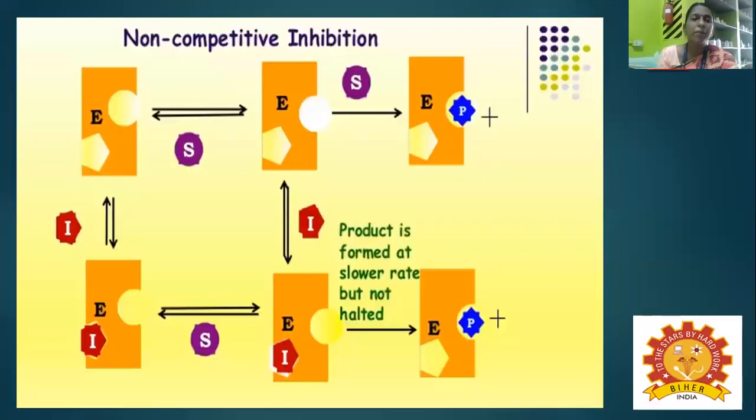So the next step is non-competitive inhibitors. What is the normal reaction? The enzyme combines with the substrate to form the enzyme-substrate complex, giving the product and releasing free enzyme. But in non-competitive inhibition, the enzyme binds with the inhibitor to form EI, and then the product is formed at a slower rate but not halted.